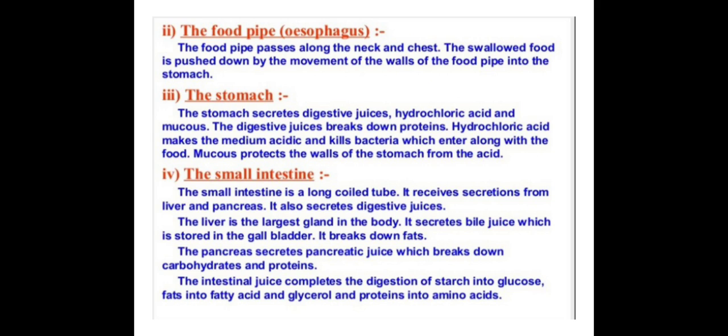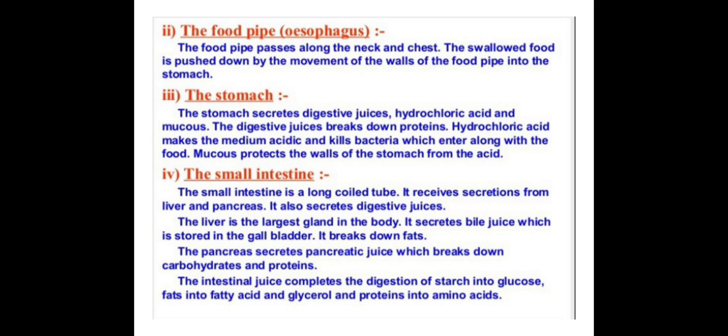Now the food pipe passes along the neck and the chest. The swallowed food is pushed down by the movement of the wall of the food pipe into the stomach. Now after eating, the food from the mouth reaches the food pipe, and from the food pipe it is pushed down by the movement of the wall of the food pipe into the stomach. So now your food moves to the stomach.